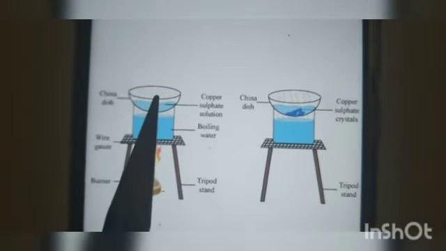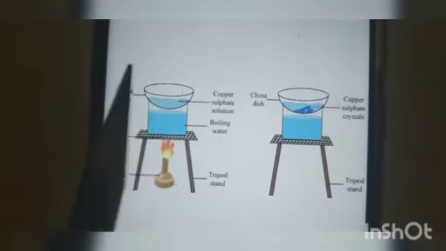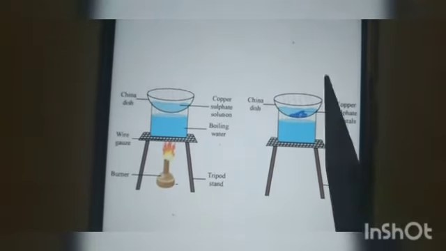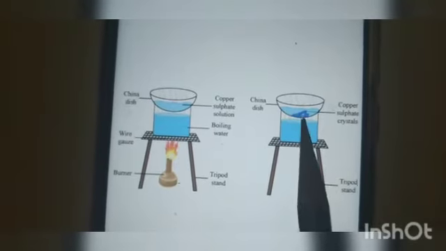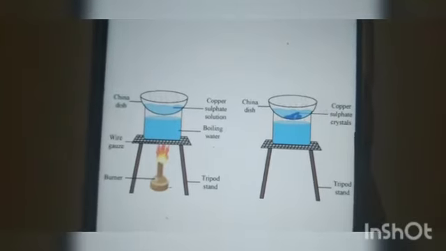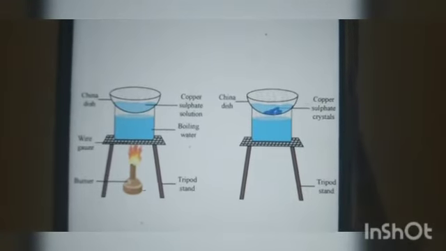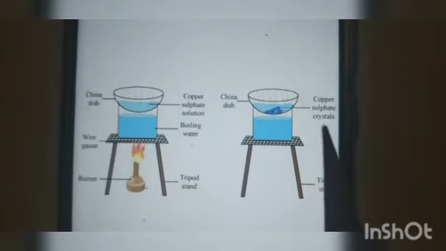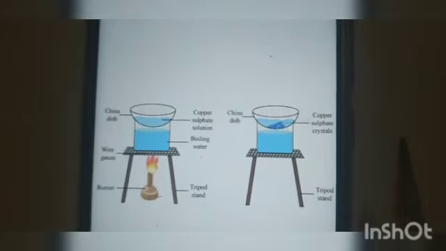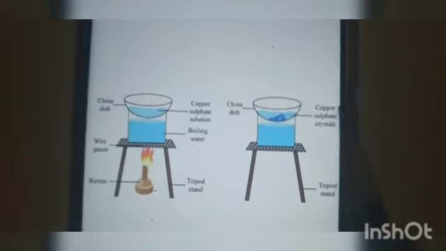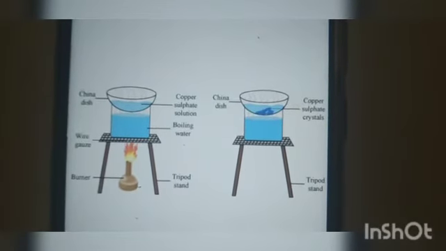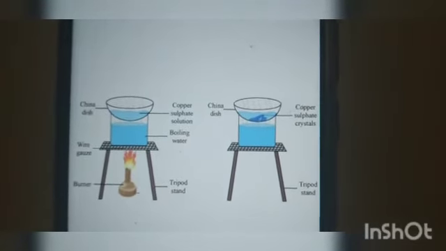After all the water is evaporated from the copper sulfate solution, what you will get is crystals. Copper sulfate crystals. All the water will evaporate, only copper sulfate crystals will remain. So here, when we washed, all the dust particles or any other impurities are filtered, and when you boil, the water is evaporated. Now we got a pure sample of copper sulfate crystals. This process is called crystallization.